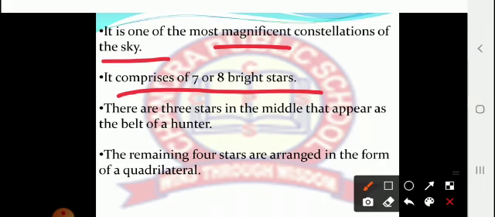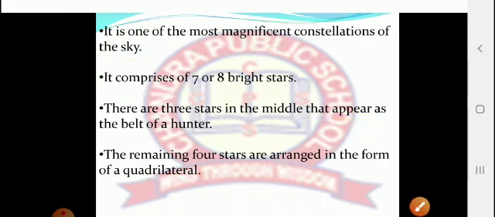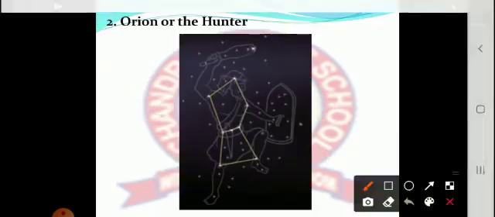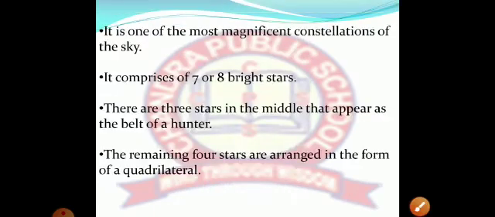There are 3 stars in the middle that appear as the belt of the Hunter, which are 1, 2 and 3, and the remaining 4 stars are arranged in the form of a quadrilateral.